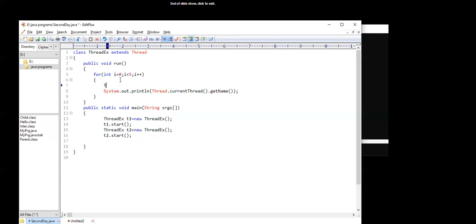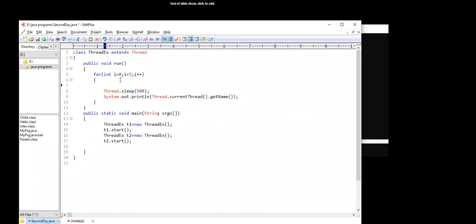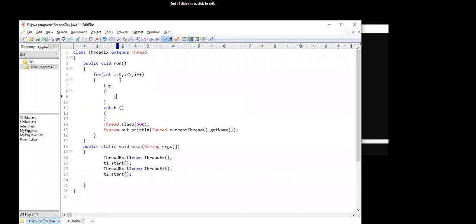And if you want to perform the sleep operation, then Thread.sleep. I want to sleep the thread for 500 milliseconds. And this is a checked exception, so we need to use the try catch statements.